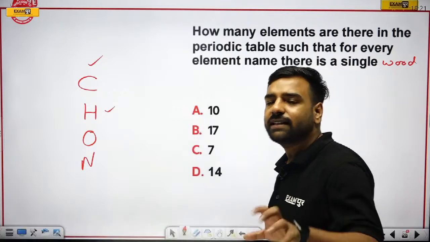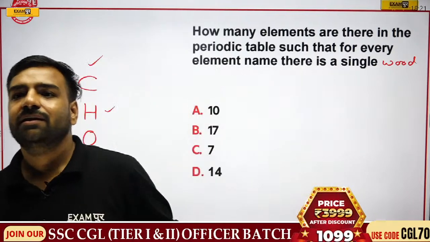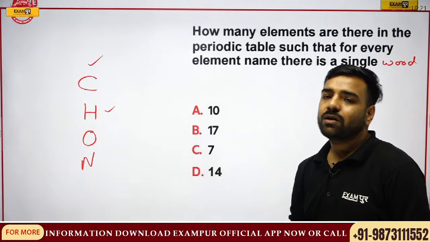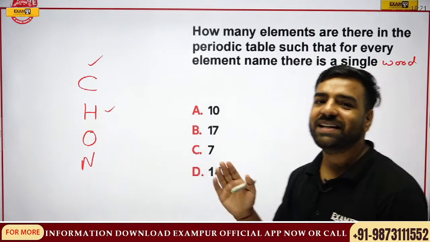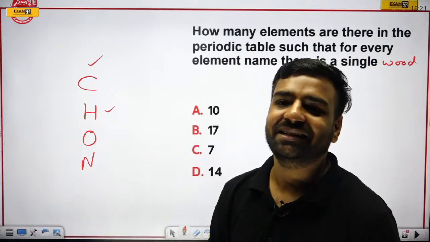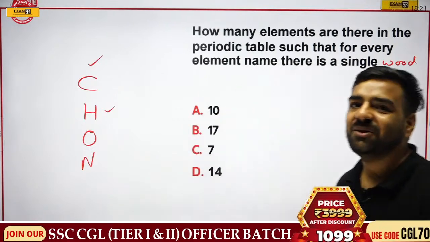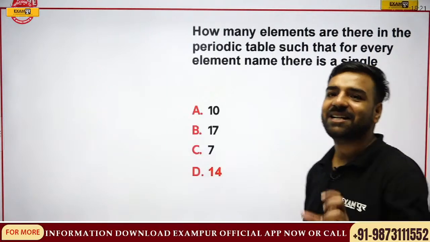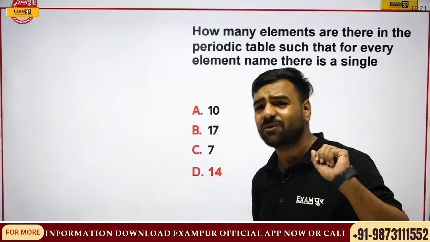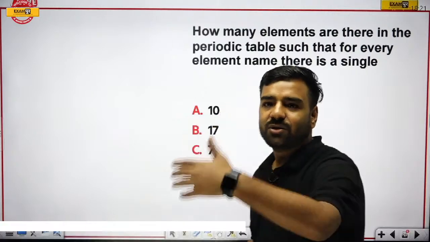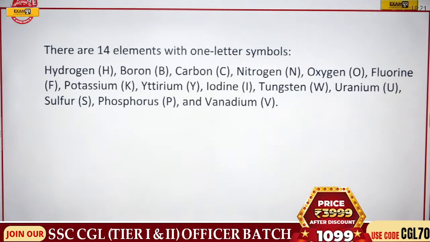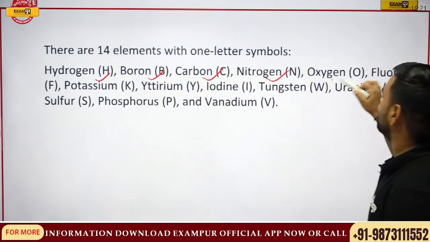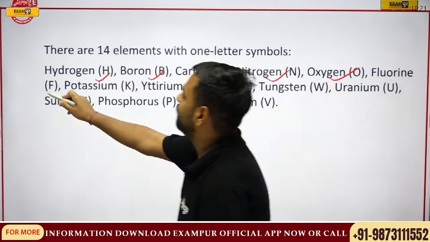So yes, who all are there in this session? Kindly answer this. Gobinath is with 7, okay? Gobinath, you are exactly half of the correct answer. Let me tell you, the correct option is going to be 14. That is exactly double of what you are thinking. Now you must be wondering, sir, 14? Yes, they are 14. So just have a look. Who all are they? Hydrogen, 1. Then we have boron, carbon, nitrogen, oxygen, fluorine. Then we have potassium.